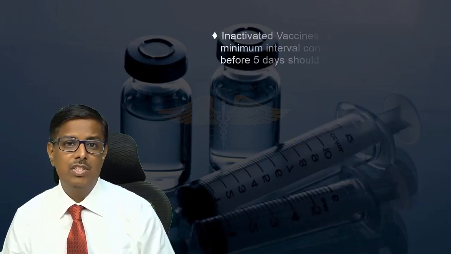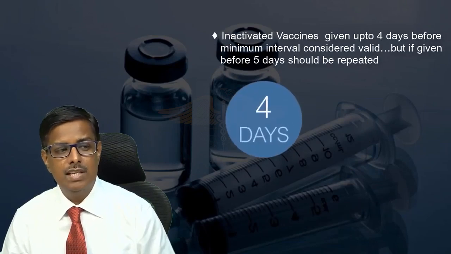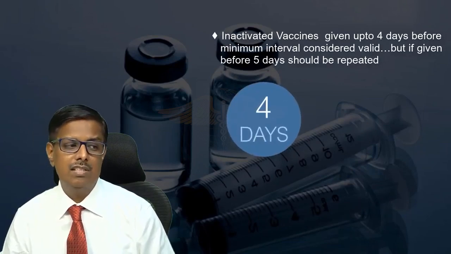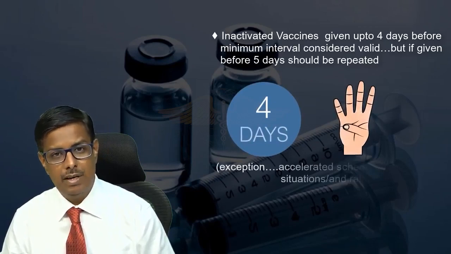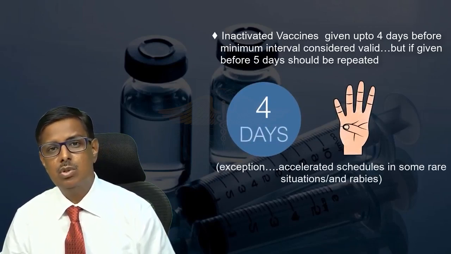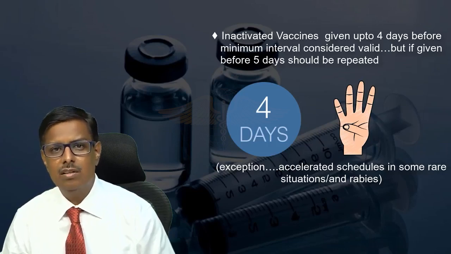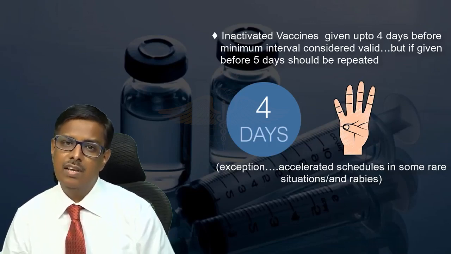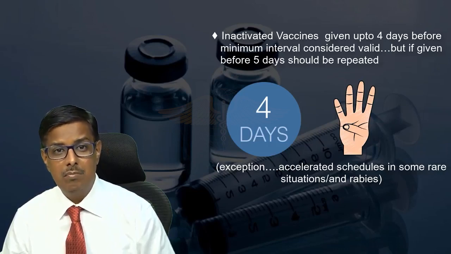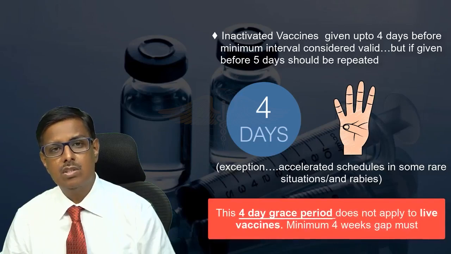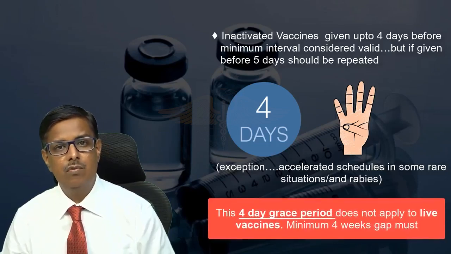One more principle which you should know is that inactivated vaccines can be given up to 4 days before the minimum interval of 4 weeks. Now, this is called the 4-day grace period. So, suppose a patient comes to you on the 26th day and she is not able to come later on, then you might give the dose fearing that you may lose the patient. This is called the 4-day grace period. But remember, this 4-day grace period does not apply to live vaccines. In live vaccines, anyhow, a minimum gap of 4 weeks is compulsory.